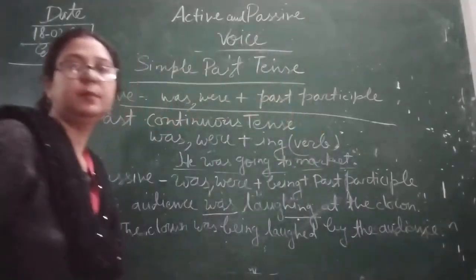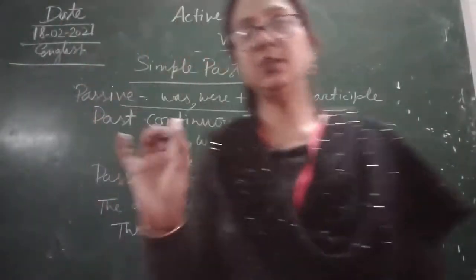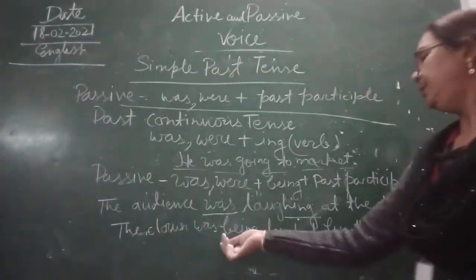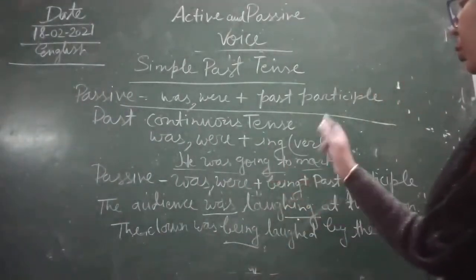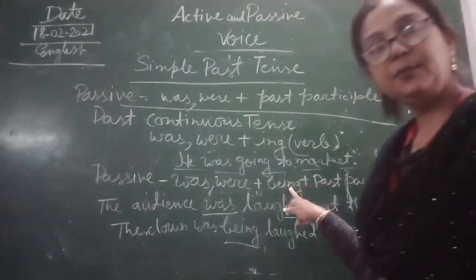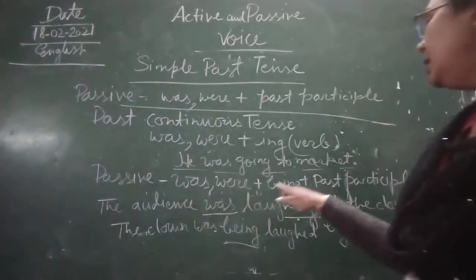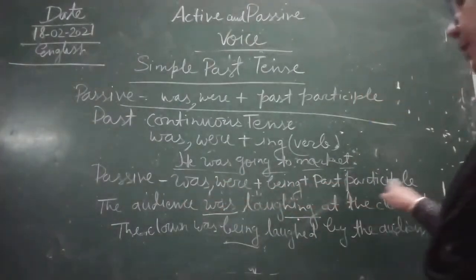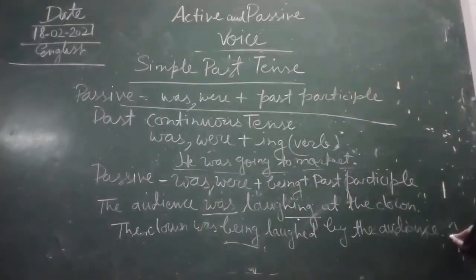Simple. Here you can see, children, what we have changed. We have changed only by adding being, because of this rule: while changing past continuous tense to passive voice, we use was, were plus being plus past participle. So, the clown was being laughed at by the audience.